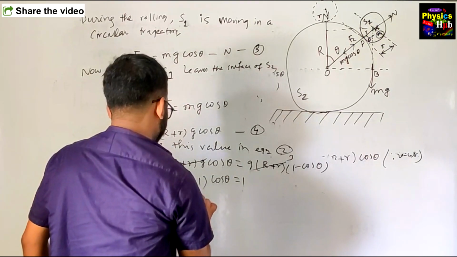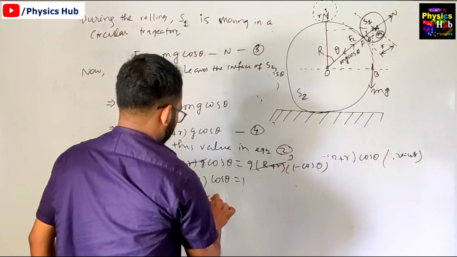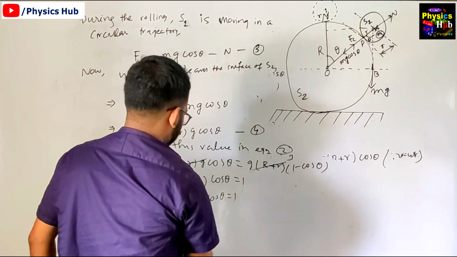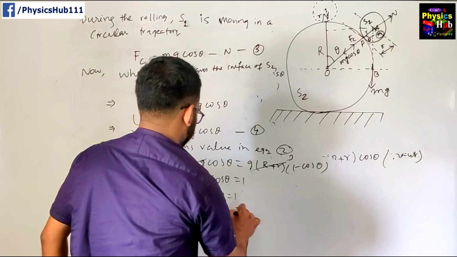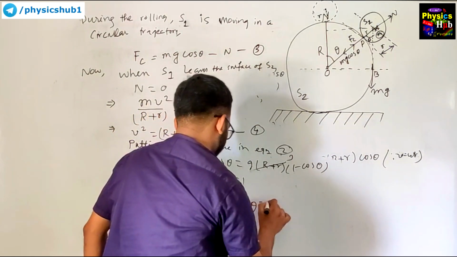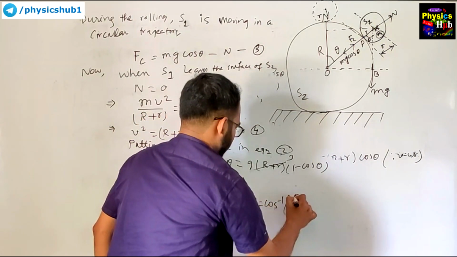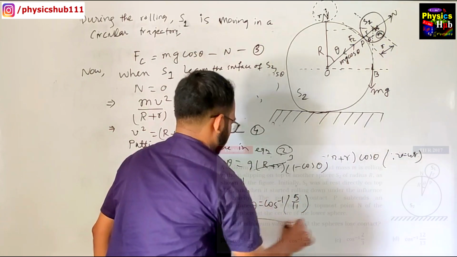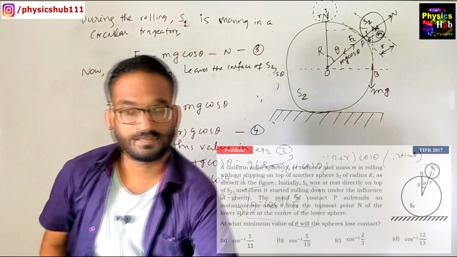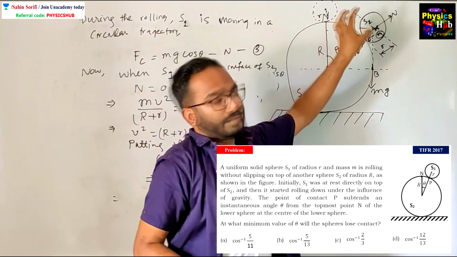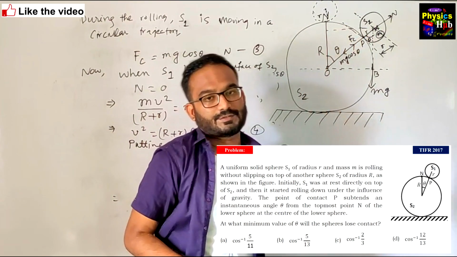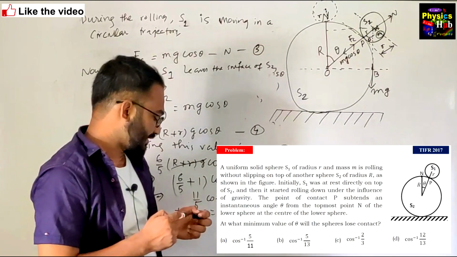So it becomes 11 by 5 cos theta equal to 1, so cos theta is equal to 5 by 11. Therefore theta is equal to cos inverse 5 by 11. In this way we can easily find the value of theta for which the sphere S1 will leave the surface of S2, and it is matching with option A.